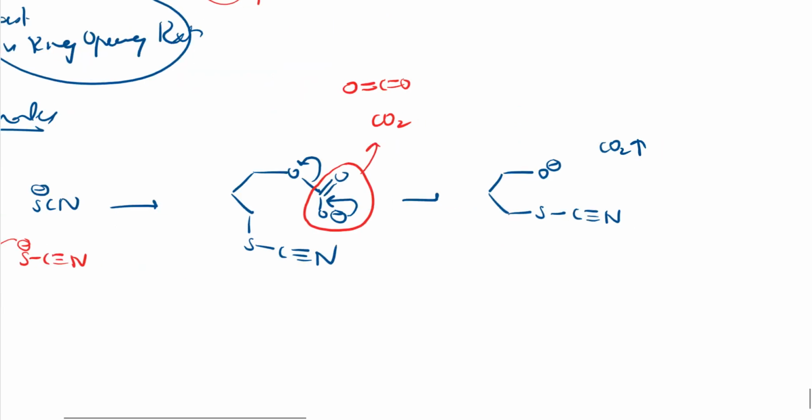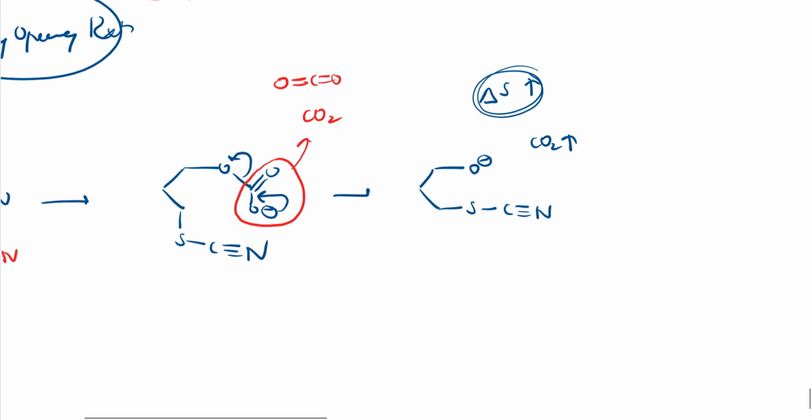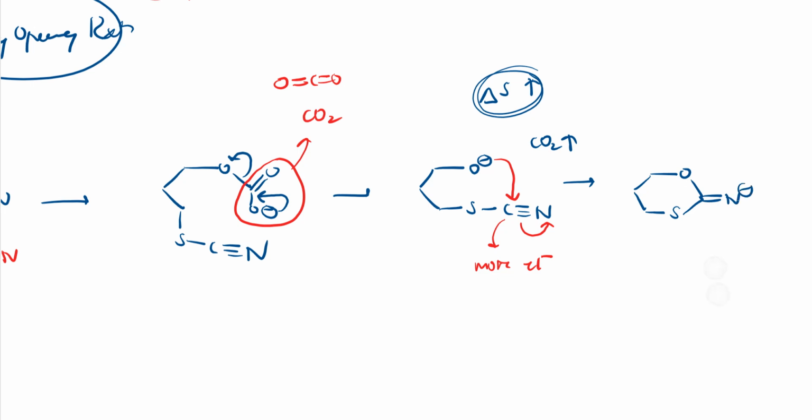So it increases the entropy. Whenever there is a release of gas, the entropy is increased. So this is the favorable condition for this forward reaction to happen, right? Further, we know that in this CN, nitrogen is an electronegative atom, it accepts the electron, so this carbon will be more electrophilic, so this oxygen will attack here, right? So I'll get this product, other things remain as they are, sulfur here, double bond N minus, right? Further, this negative charge comes here, this bond will be broken, because